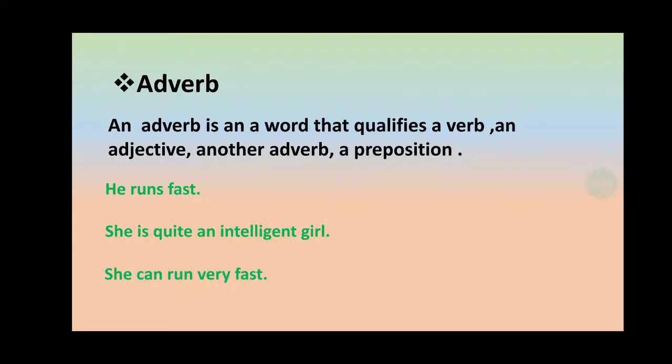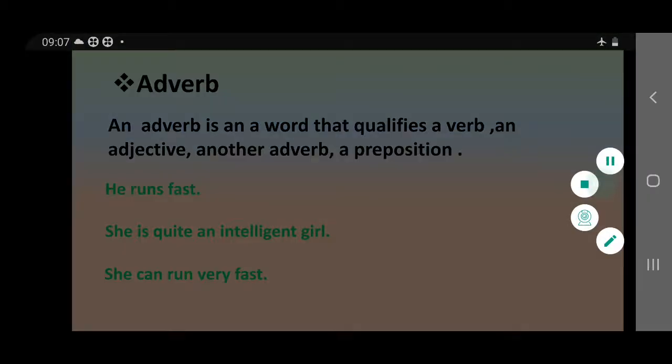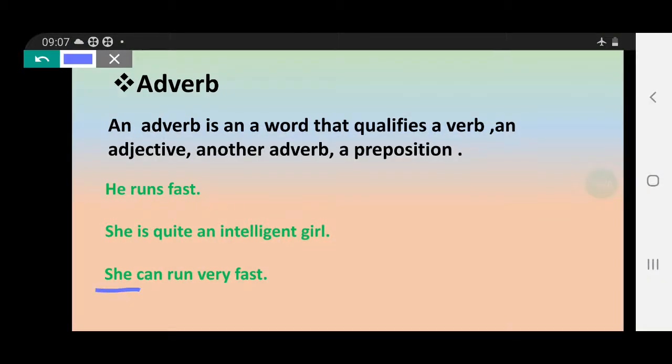Next sentence, she can run very fast. Here we have already learned she is a pronoun, can is an auxiliary verb, run is a verb. Fast we already know is an adverb. Very, this word is giving more information, extra information about the quality of the fast. Very fast. So this is an adverb and it is qualifying another adverb. The first adverb is fast and that adverb very is qualifying it. So an adverb can qualify another adverb. Qualify means it can describe. It can give more information. Okay, that's the meaning of qualify.